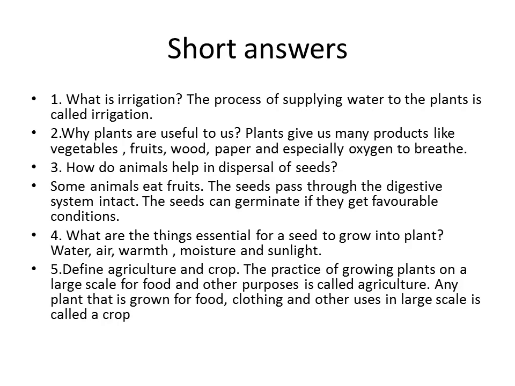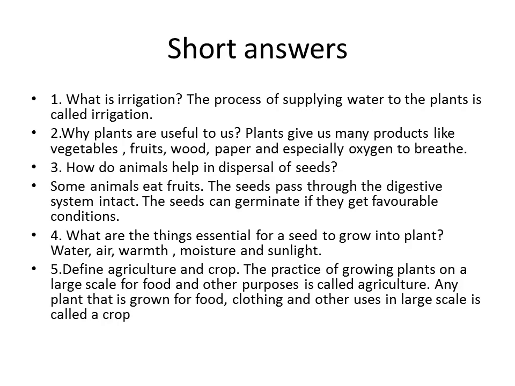Second, why are plants useful to us? Because the plant gives us many products like vegetables, fruits, wood, paper and especially oxygen to breathe. So they are very, very useful. Third one: how do animals help in dispersal of seeds? Some animals eat the fruits, so the seeds pass through the digestive system intact. The seeds can germinate if they get favorable conditions.